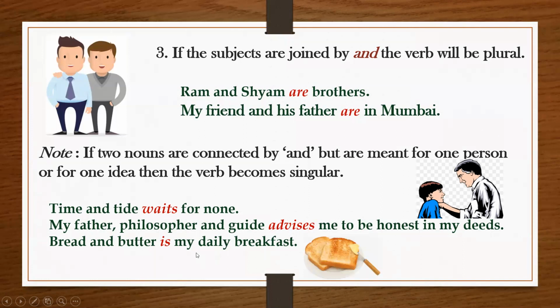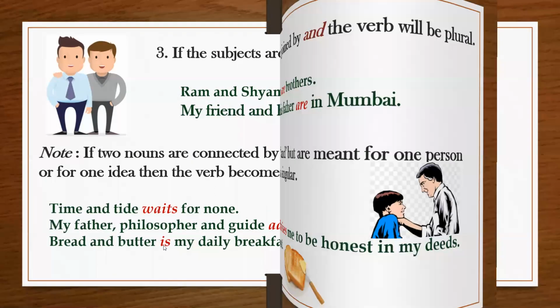Bread and butter is my daily breakfast. So, bread and butter, they are joined by and, but because they are talking about a single idea, a single unit, that is why I have used a singular verb, that is.